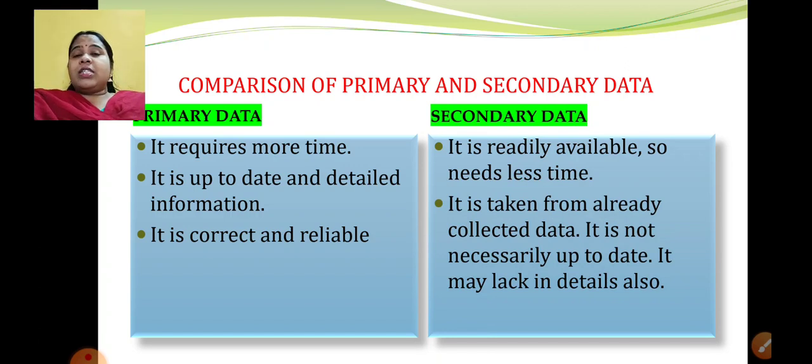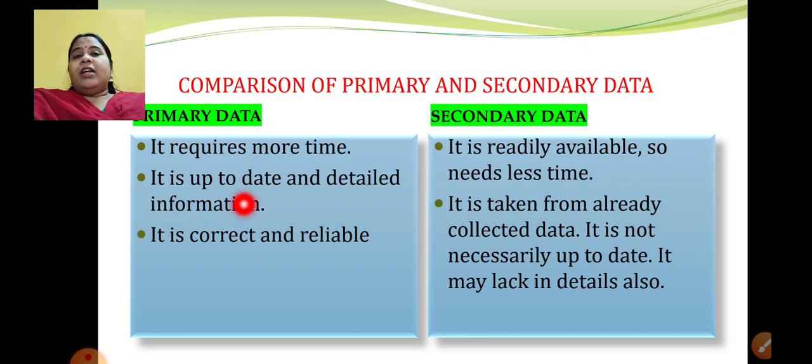Second point of this will be, it is taken from already collected data. It is not necessarily up to date. It may lack in details also. I cannot say 100% guarantee. I cannot say that whatever data I am collecting from someone else will be true or it will be 100% correct. If I am doing it on my own, I will be sure. But if I am collecting it from some other source, there will be an uncertainty in that. Yes, there will be a doubt whether it is true or whether it is correct or not. What is the third point in primary data?